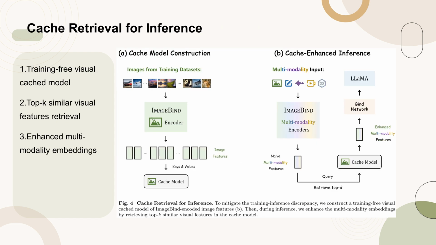Figure 4 illustrates the process of cache retrieval for inference in ImageBind-LLM. The primary objective is to mitigate the discrepancy between training and inference by constructing a training-free visual cached model of ImageBind-encoded image features. During inference, the model enhances multimodality embeddings by retrieving the top-k similar visual features from the cache model. This approach ensures that the model can adaptively incorporate similar visual semantics from the cache, thereby boosting the representation quality of other modalities and reducing the semantic gap to the images used for training.